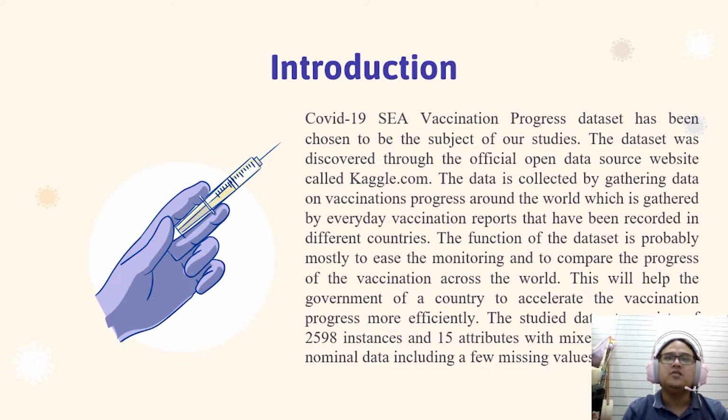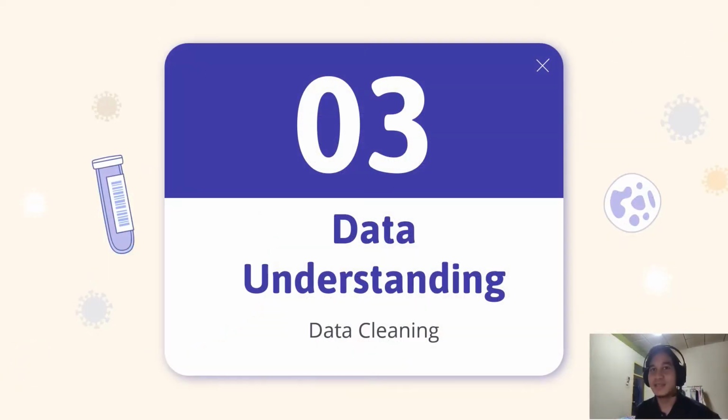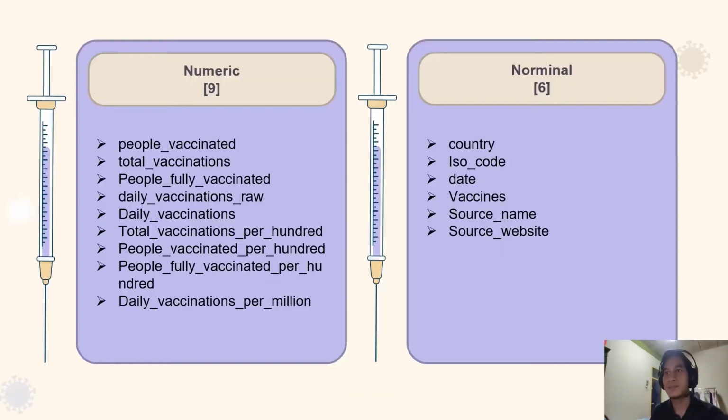The dataset contains 2,598 instances and 15 attributes, including numerical and nominal data, and a few missing values. Next, I will continue on data understanding. For this dataset, there are a total of 15 attributes, which are 9 numeric attributes and 6 nominal attributes.